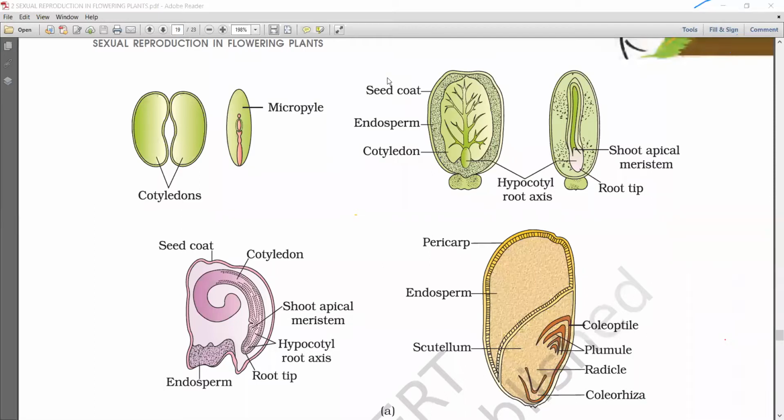Note down: seed coat has 2 layers, outer testa and inner tegmen. Next point: hilum is a seed scar.